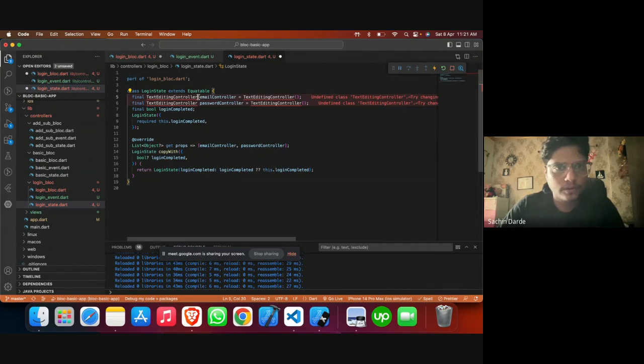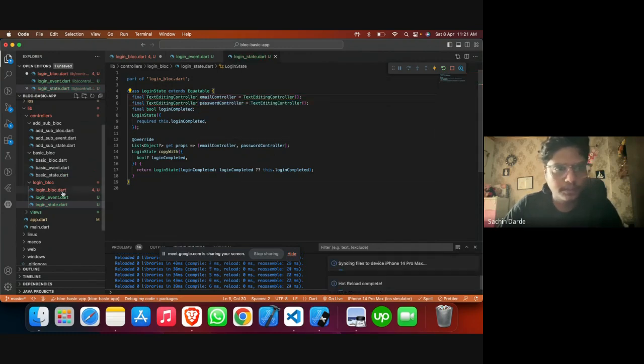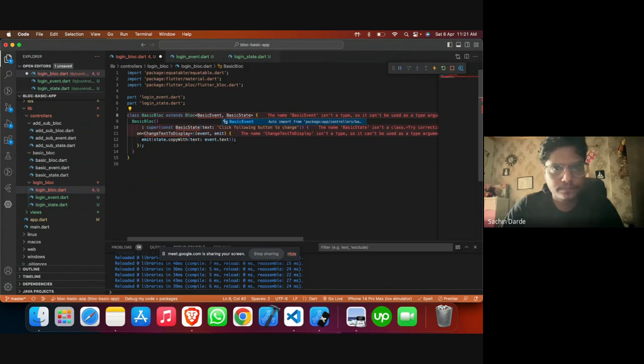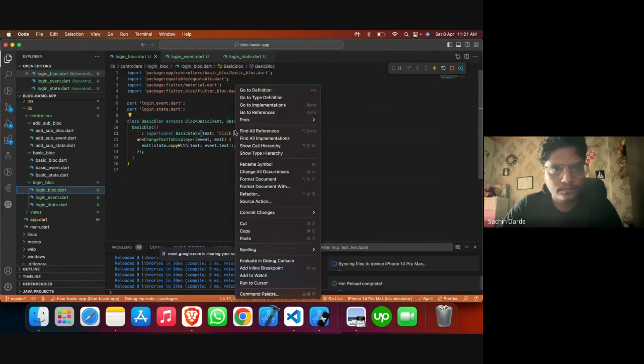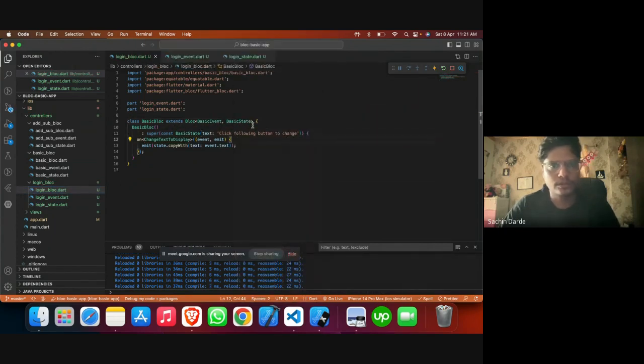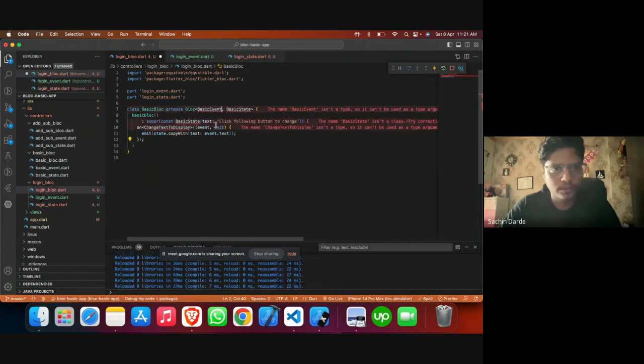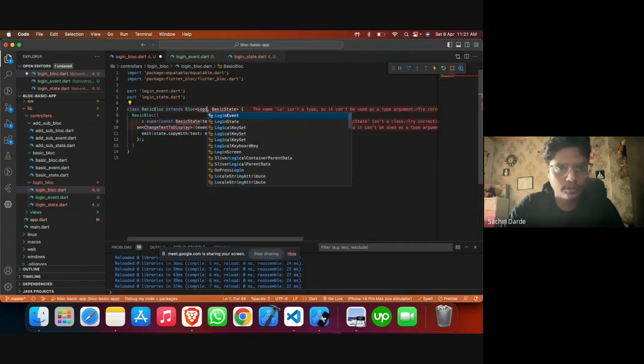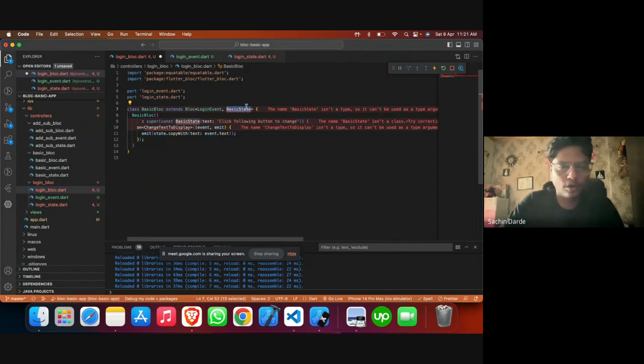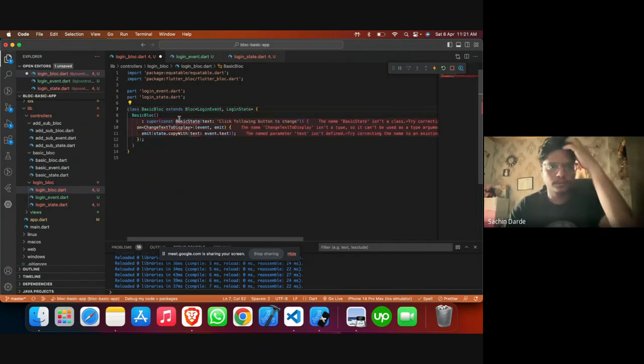Okay, so all of it will be declared within the parent class. Now, sorry, all of it is settled. So here we will be using login event and login state.